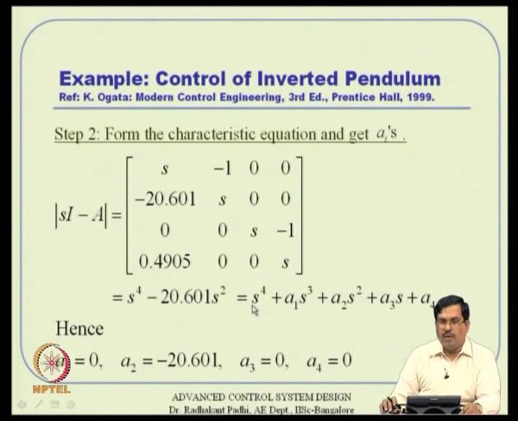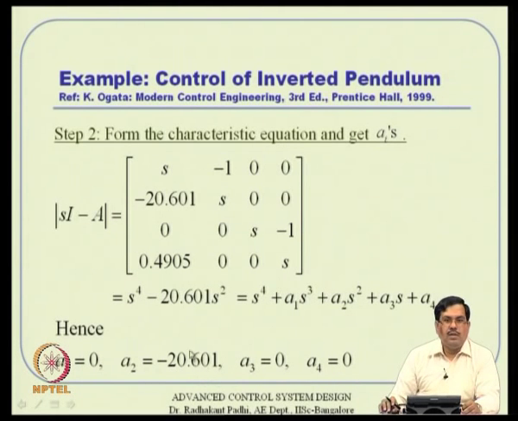We want to write it in the general form, s^4, s^3, s^2 and so on, and equate the coefficients properly: a1, a2, a3, a4. Obviously a3 and a4 are 0. A1 is 0 since the s cubed term is not there in this polynomial, and a2, the s squared coefficient, is minus 20.